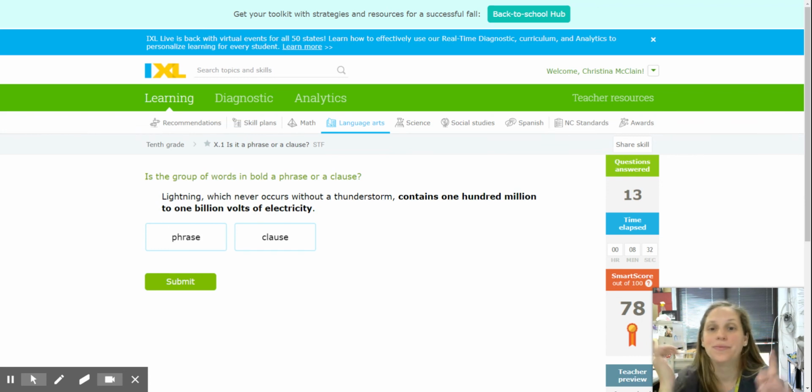So remember, okay, a phrase does not have a subject or a predicate, or maybe both. Clauses always have both. They always have a subject, they always have a predicate. And that's really important. It may not be a complete sentence, but it has a subject and it has a predicate.